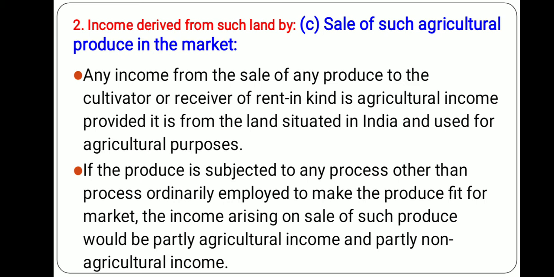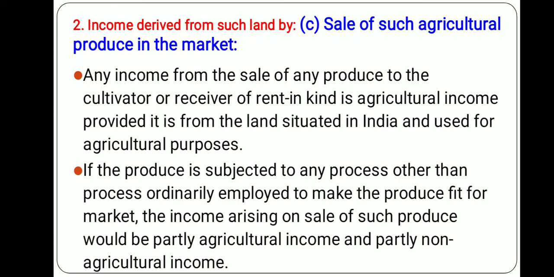Let me give an example. In my previous example, the farmer who is producing potato from the land does some cleaning activities, and now it is fit to sell. Up to this stage, whatever activities are carried on and whatever income arises will be considered as ordinary activities to make the produce fit for the market, and that income will be considered agricultural income.